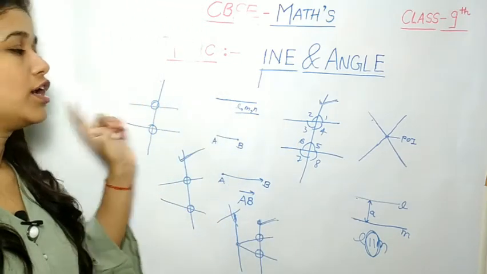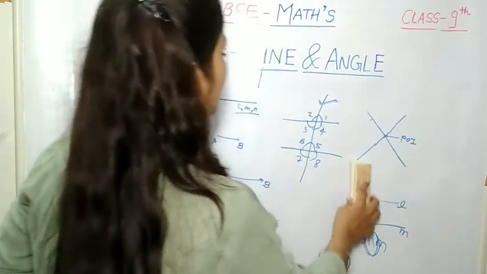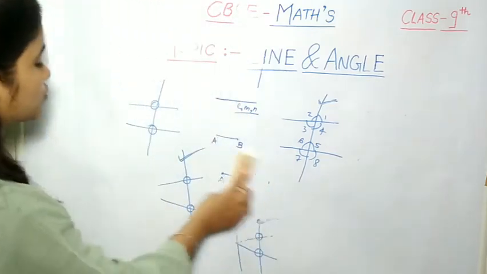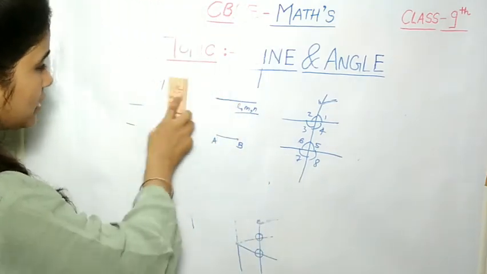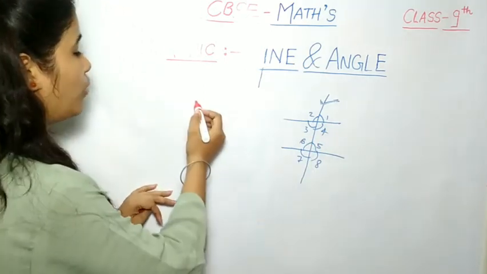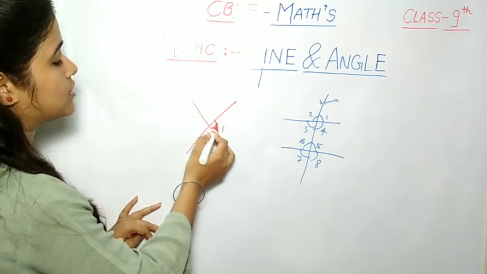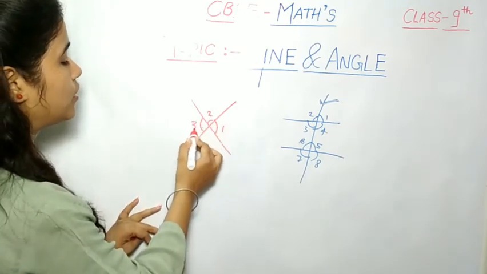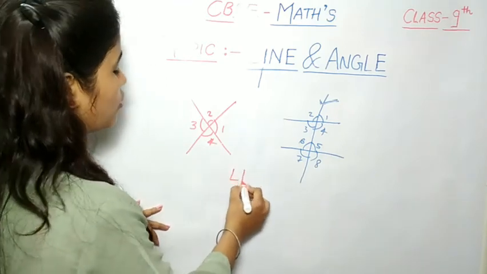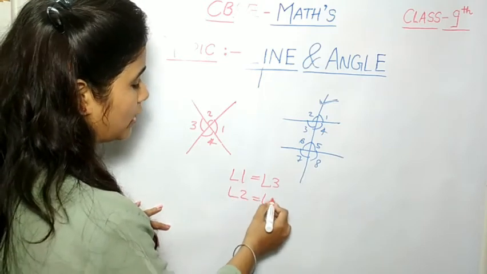You now know what a parallel line, an intersecting line and a transversal line are. Now let us come to our syllabus. In our syllabus, we discuss that when two parallel lines are intersected by a transversal line, a total of 8 angles are formed. First, we discuss vertically opposite angles. When two lines intersect each other, a total of 4 angles are formed: 1, 2, 3 and 4. Angle 1 is equal to angle 3, and angle 2 is equal to angle 4.